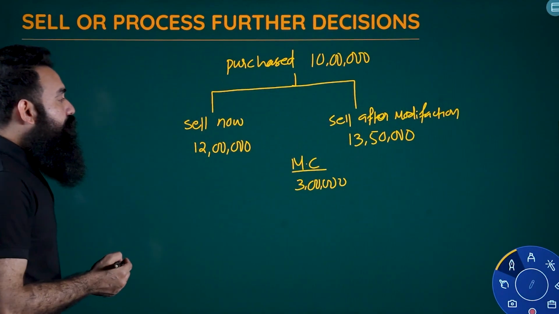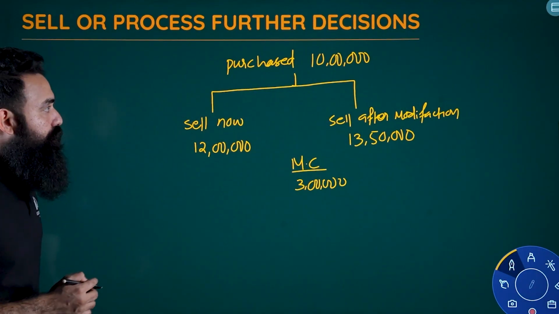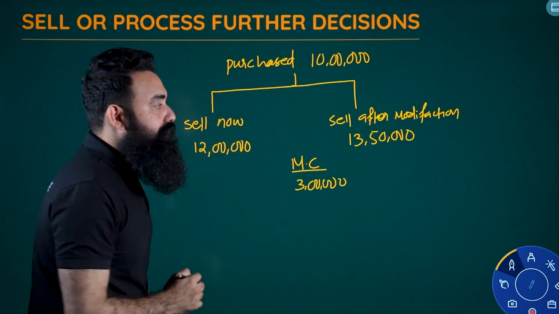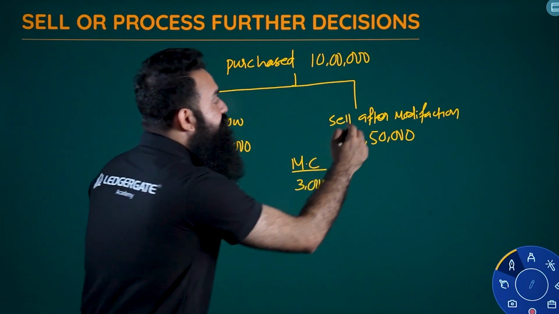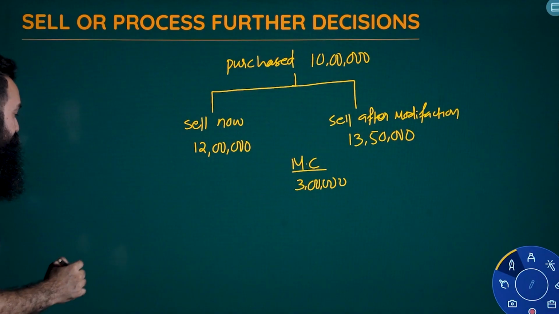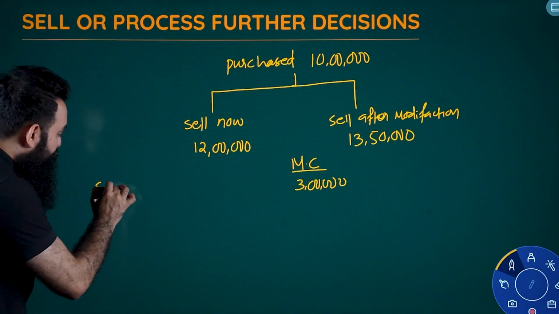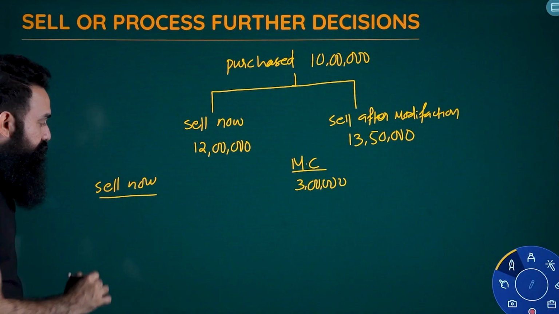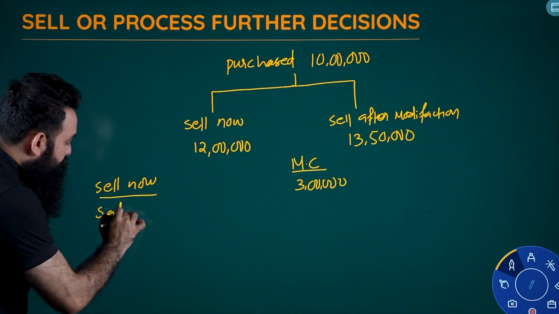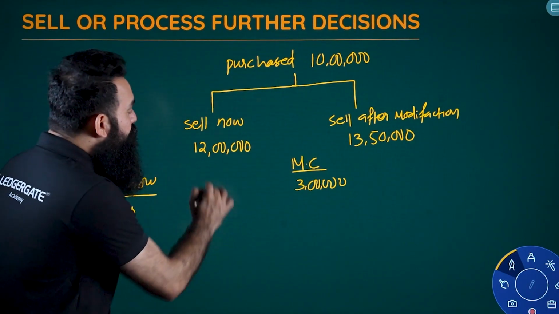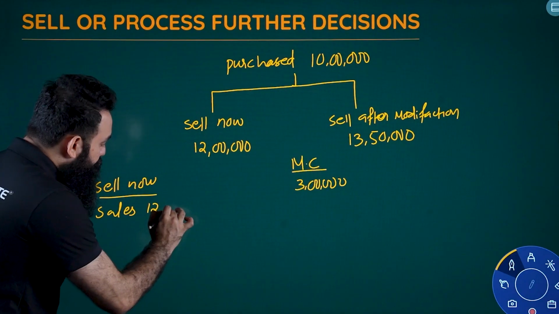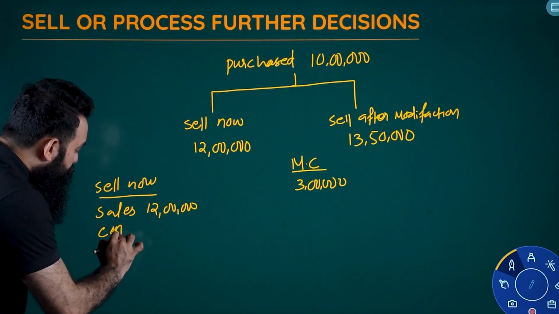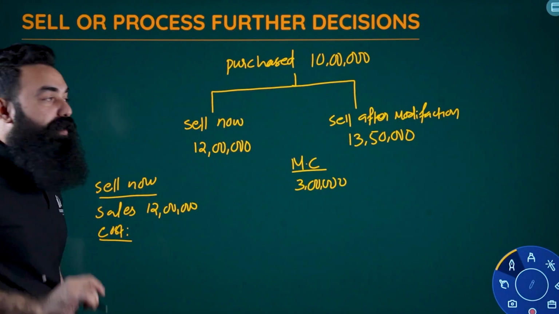So let's make two different profit scenarios. First of all, let's see what will be the profit if we sell as it is, and what will be the profit if we sell after modification. If we sell now, what will be the profit? Here we know that sales will be 12 lakh. What about the cost?